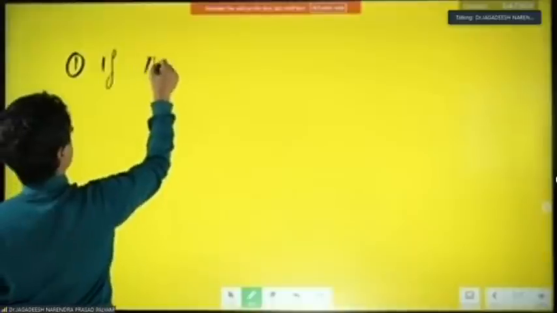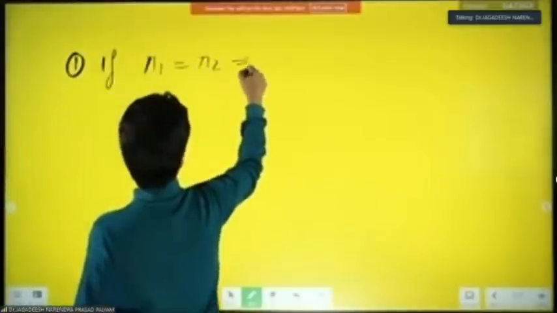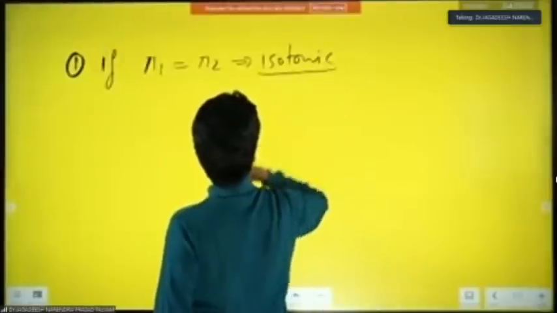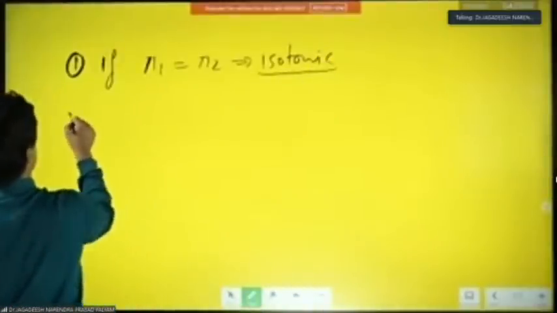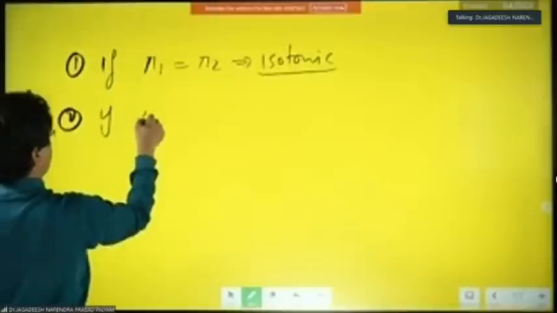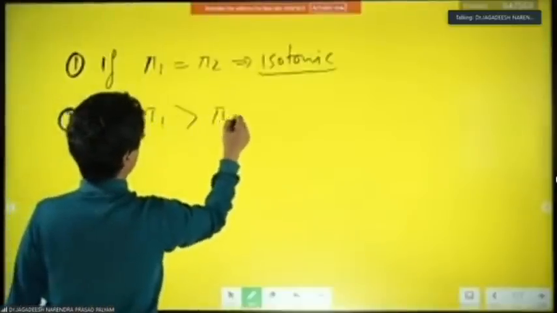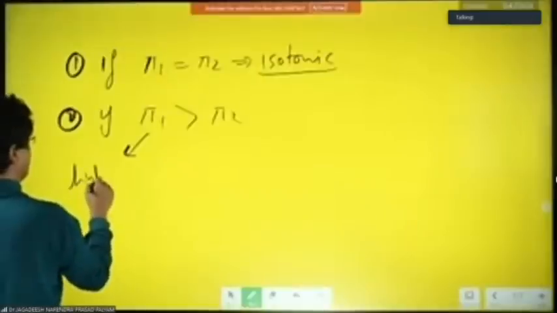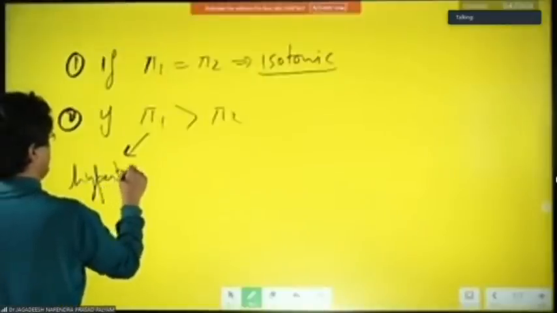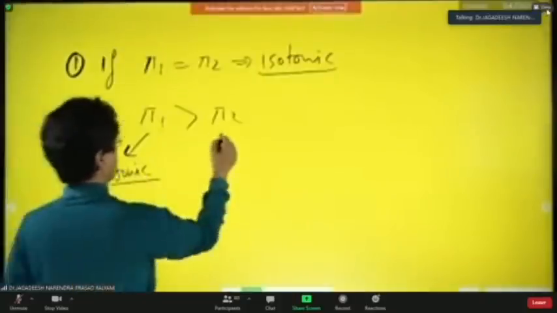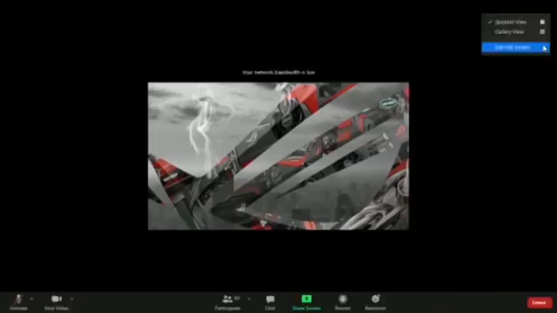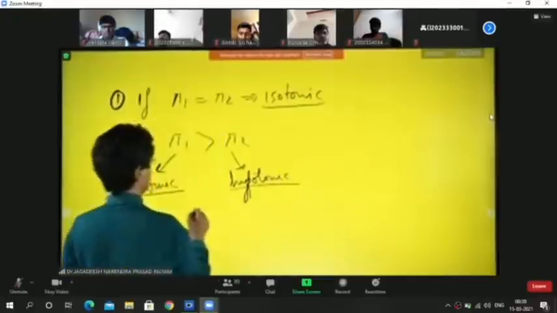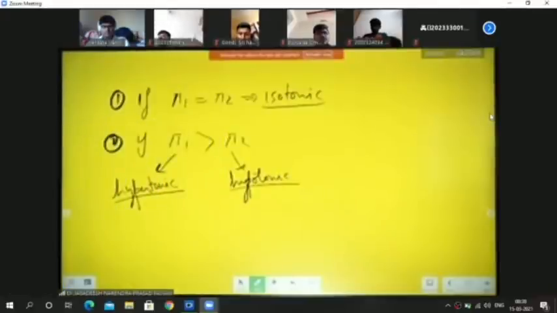If pi 1 is equal to pi 2, the solutions are called isotonic. Isotonic. Okay? And second, if pi 1 is more than pi 2, then pi 1 is called hypertonic. This will be called hypotonic. Hypotonic. ठीक है, ध्यान से करो.